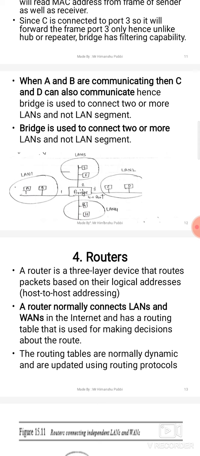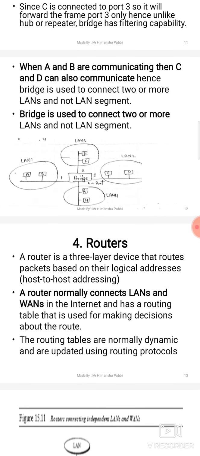Once the packet is acceptable, it will not be dropped and it will be forwarded to the bridge using port number 1. Please remember this point. The bridge will drop the packet once it checks the destination address, which was B, and B already got the packet, so the bridge will drop the packet.